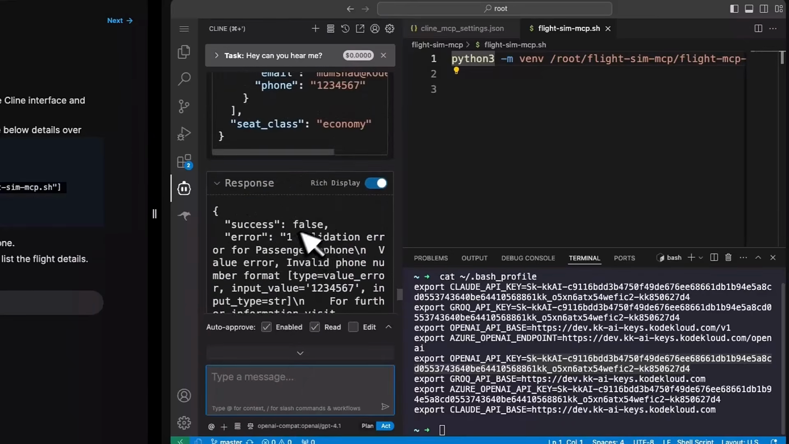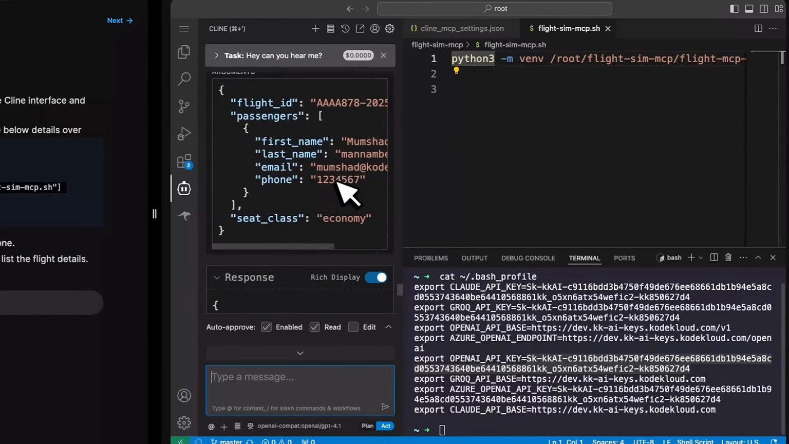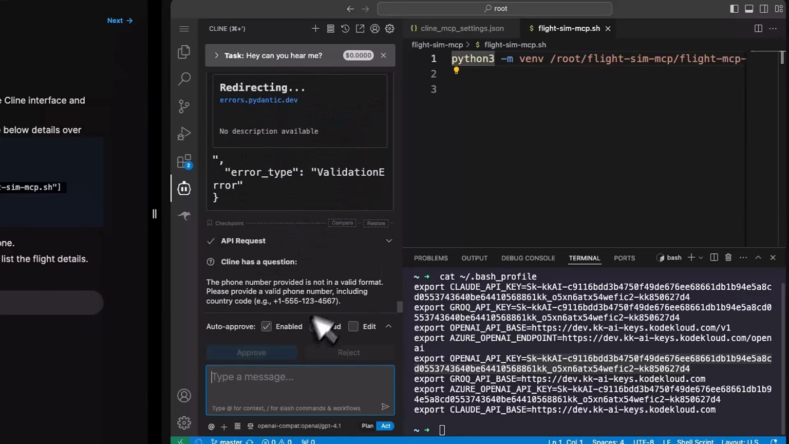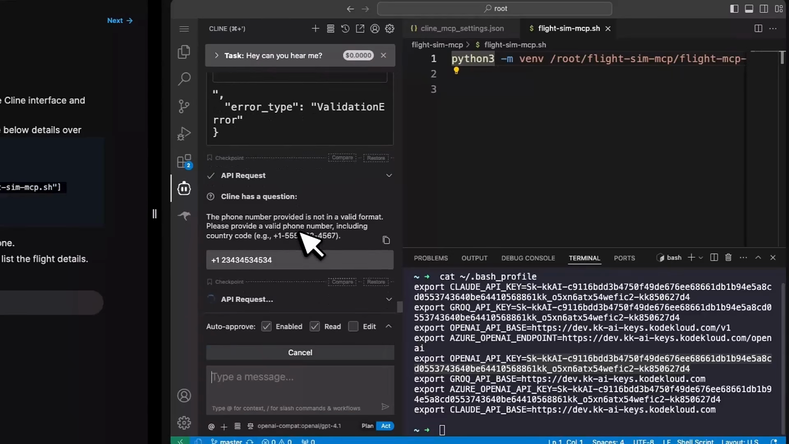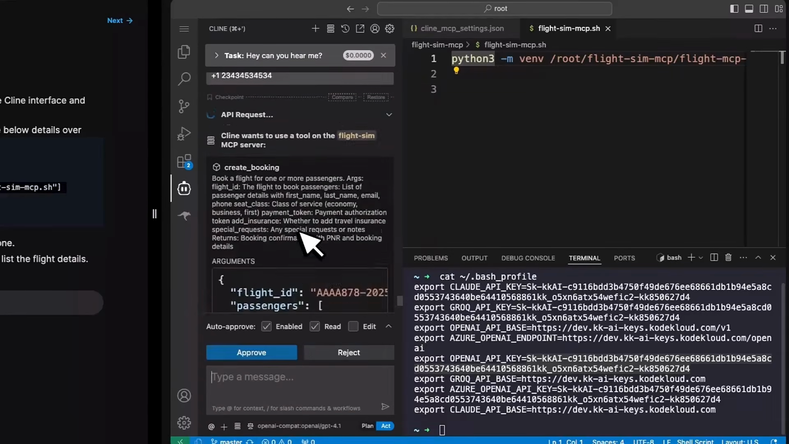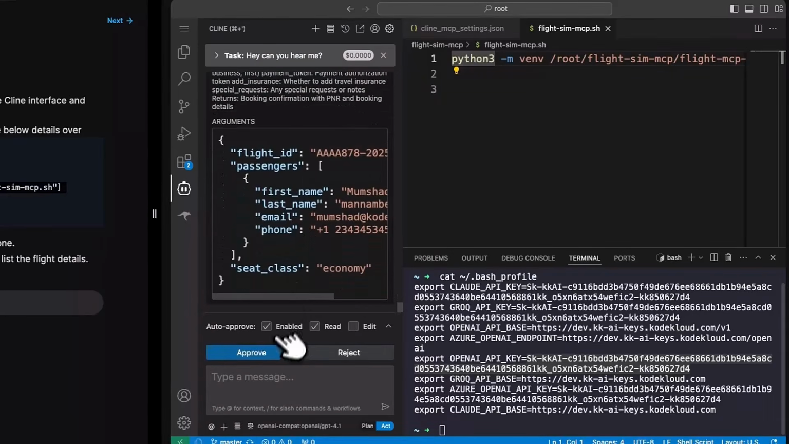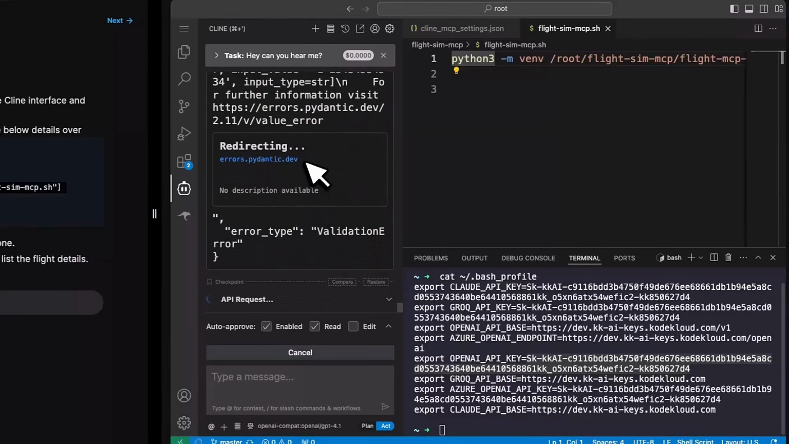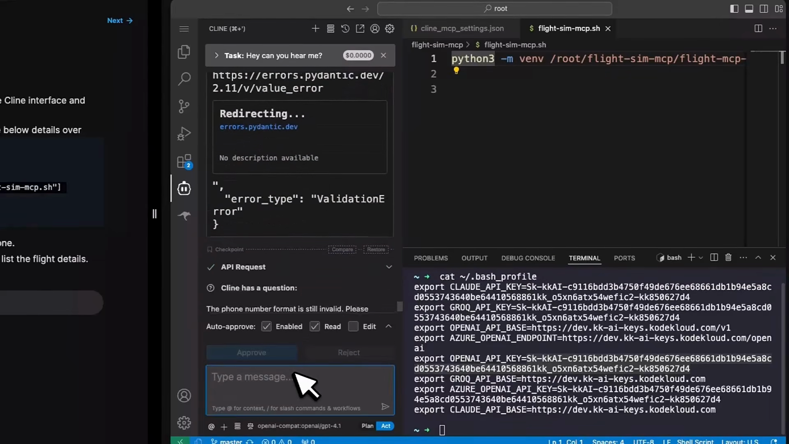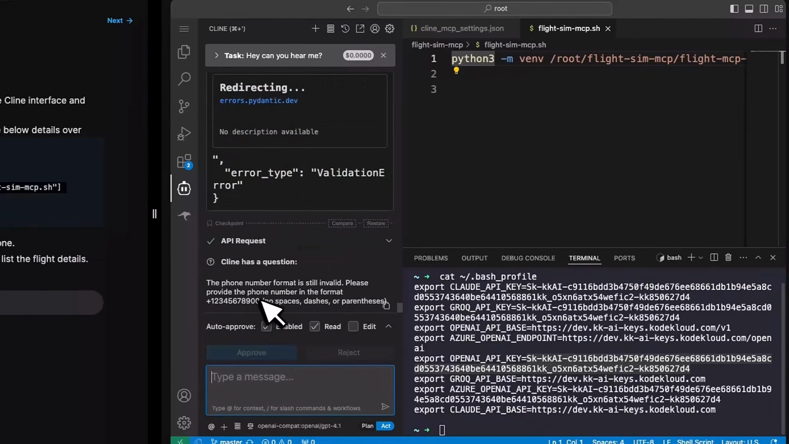I think there's some error in terms of validation. I probably did not give the right information. Yeah, the phone number is not valid. So let's say, I'm going to give it another number. Okay, I'm going to approve again. Yeah, I think there's probably still got the phone number wrong. Let's just copy and paste that.